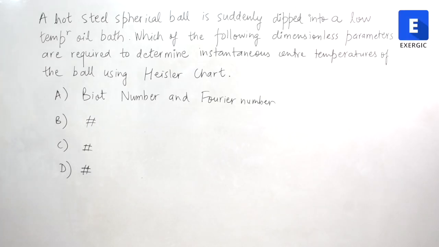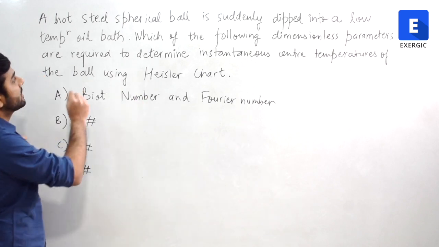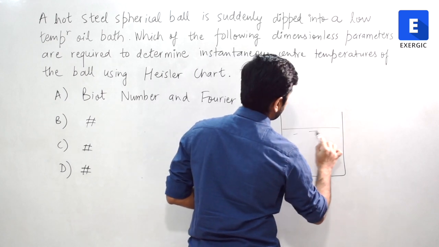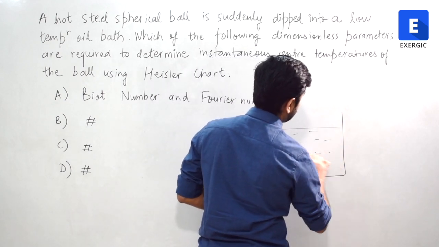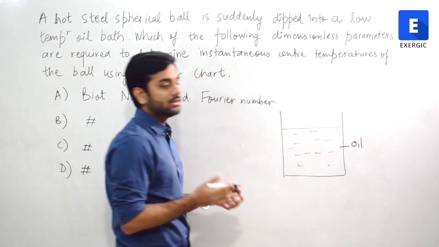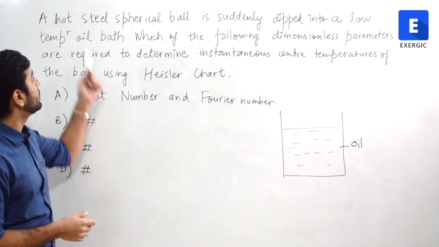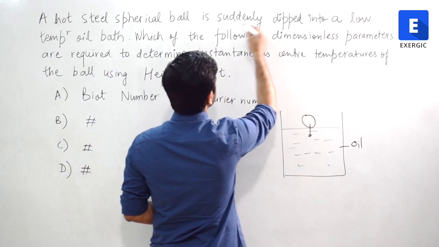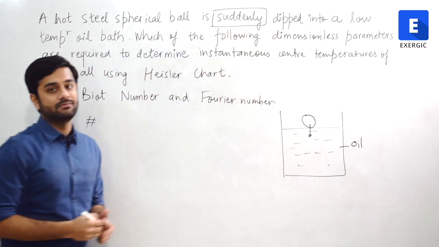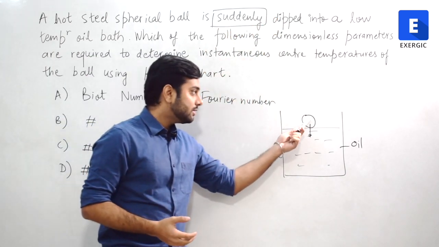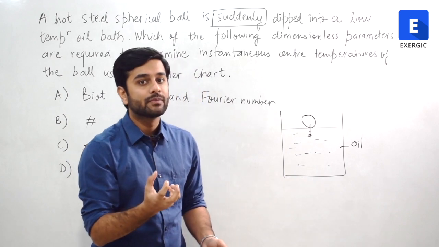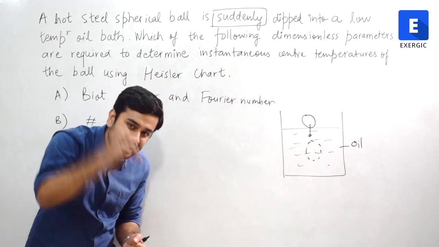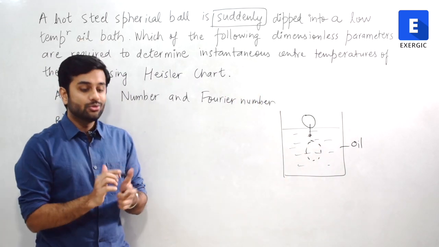A hot steel spherical ball is suddenly dipped into a low temperature oil bath. So there is an oil bath, which means a small reservoir of oil. Generally it is used to cool hot components. So we have a hot steel spherical ball which is suddenly dipped. Now, suddenly is the keyword. It means that at the instant it enters the oil bath, its temperature will still be high. You are not dipping it slowly.